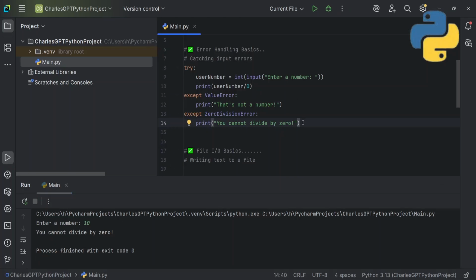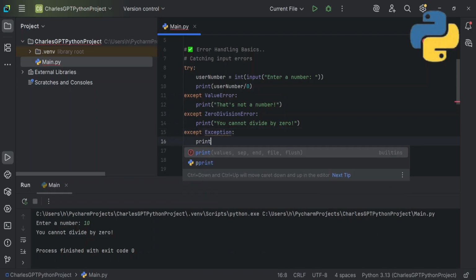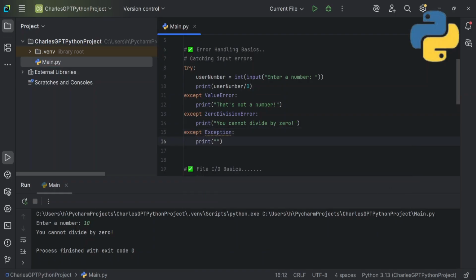In case you want to catch every error, even the ones you can't see, unforeseen errors, all you need to do is just say except Exception, then you print anything. Most people print just "invalid." I'll just say invalid for now. Try again, or many inputs, anything, but you just print something for the exception.